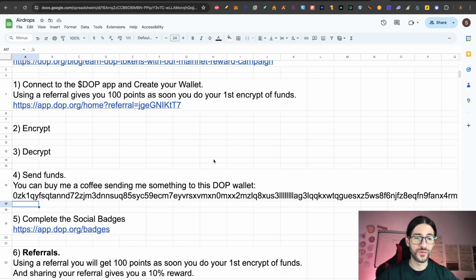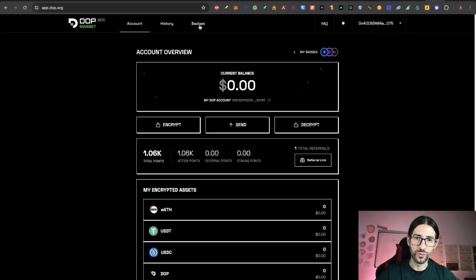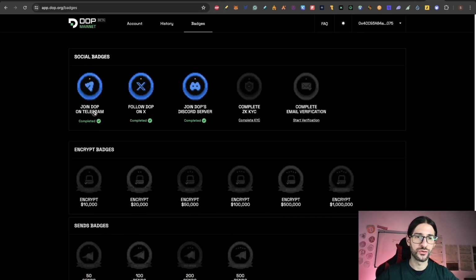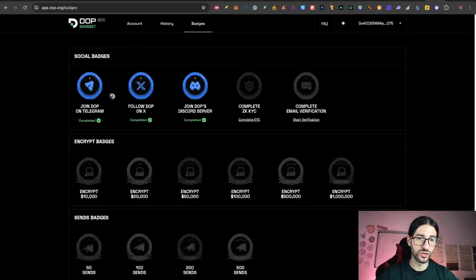The next point is that you can complete social badges, and that is here. When you go to badges, you will see that some of them are social, like joining the DOP Telegram, following them on X, and joining the server. And here you have two that maybe you want to do or maybe not: one is to complete a KYC badge and the other is an email verification. Like I said, probably when you claim your tokens you will have to do a KYC, so if you are okay with that, complete these two badges.